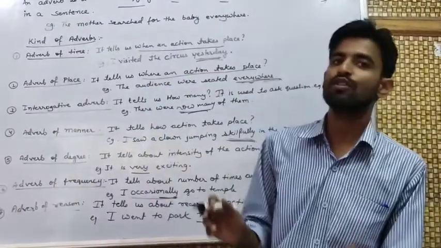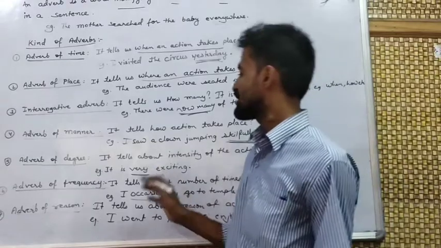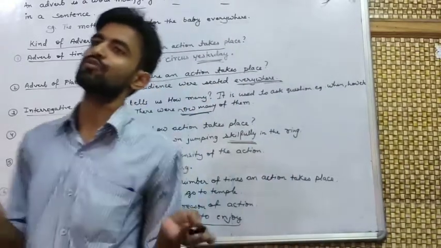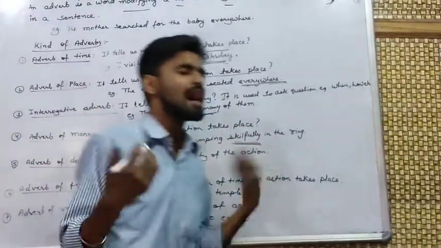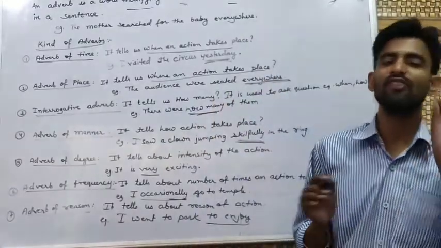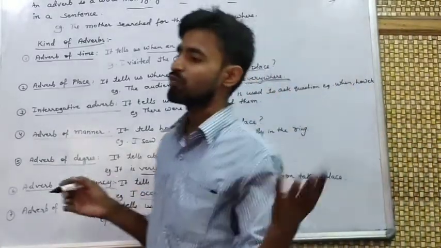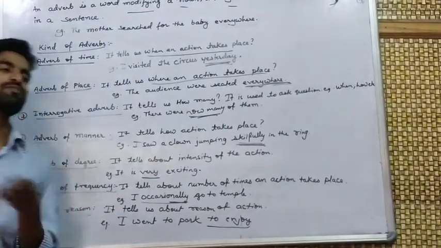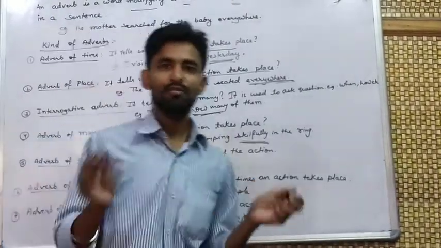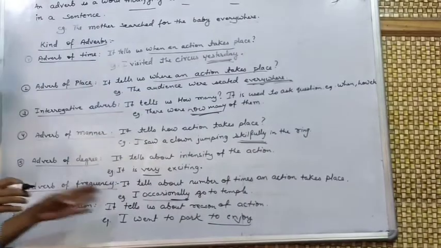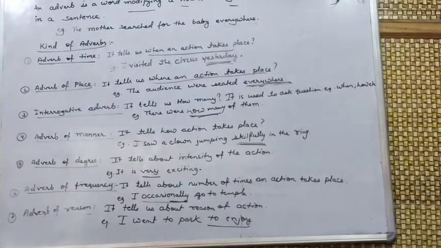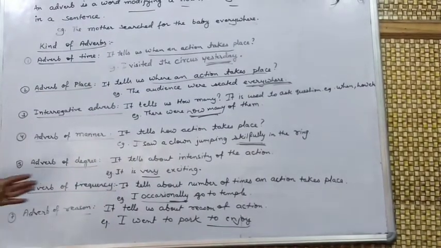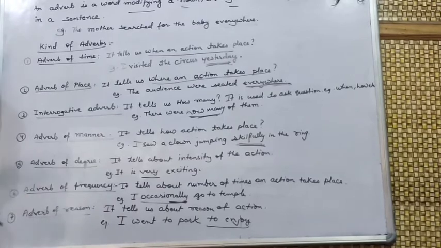This word occasionally tells us that your answer could be 2 times, 3 times, 4 times. Occasionally means very little, just in a year I go 2 times, 3 times. This much only I go to temple. So I said I occasionally go to temple. Occasionally is an adverb of frequency.